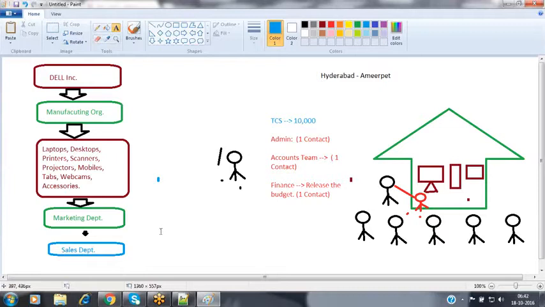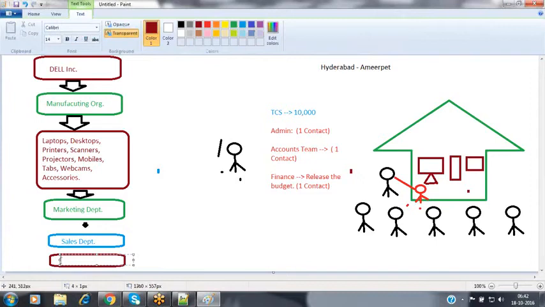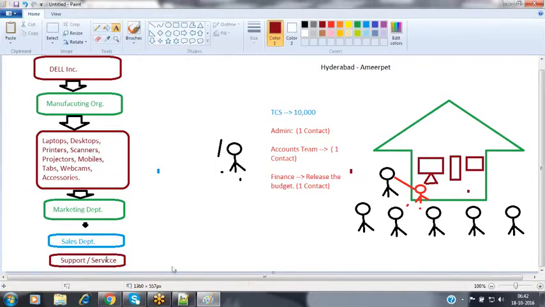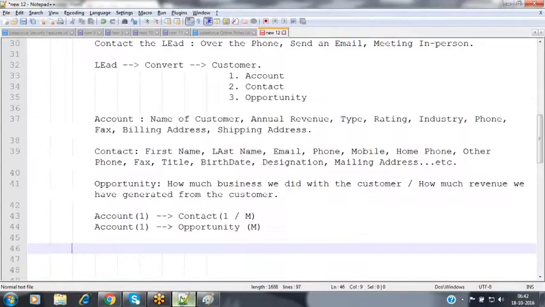So for that, whenever my customer is facing any problem with my product or service, then we should always be ready to provide the service to our customer. For that, in each and every organization, we are having a service department, nothing but a support department or a service department. Now, what we are doing inside the service department or the support department here.